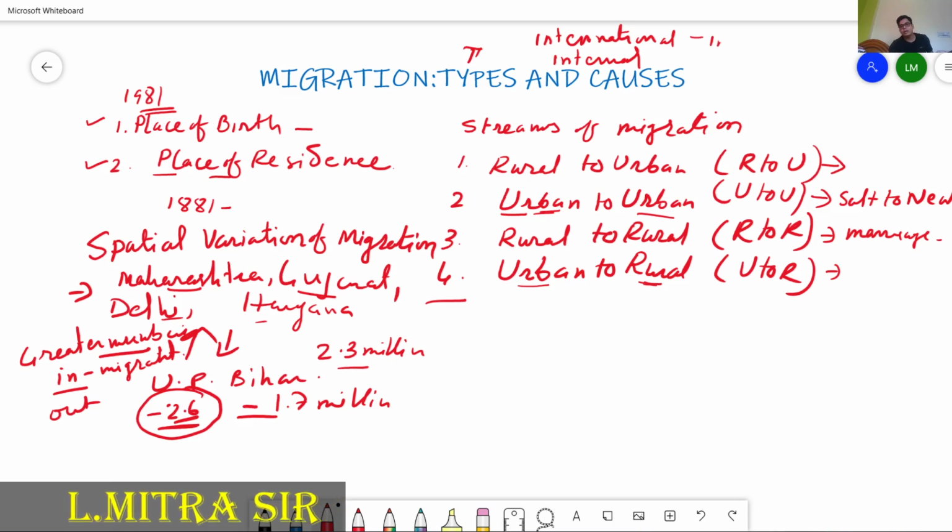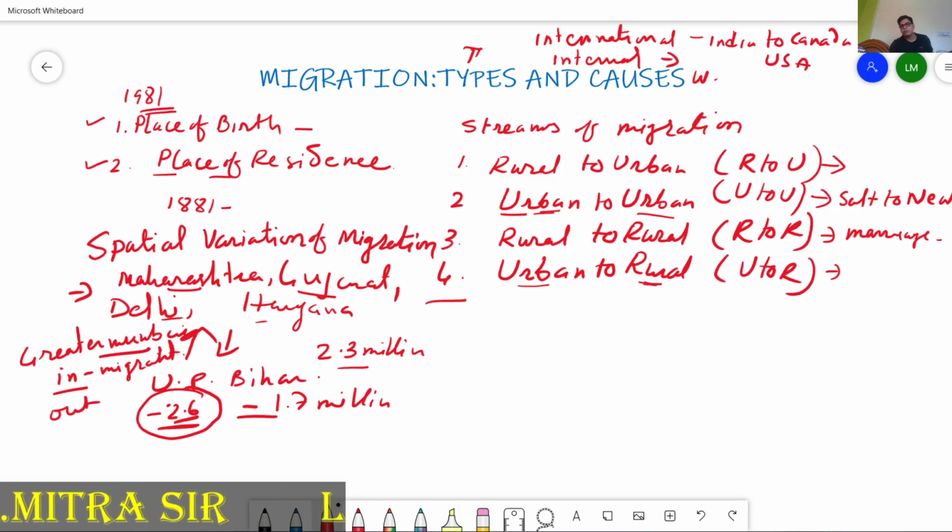If you visit from India to Canada or the USA, at that time is it international or internal? If you go from West Bengal to another state, perhaps Mumbai or Maharashtra, that time it is internal migration.